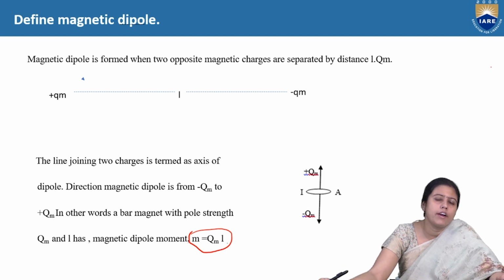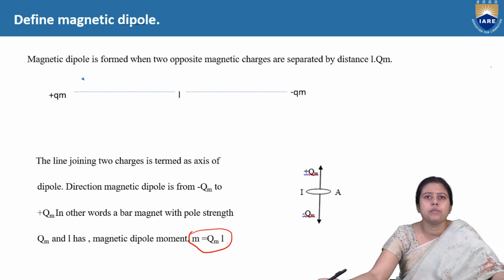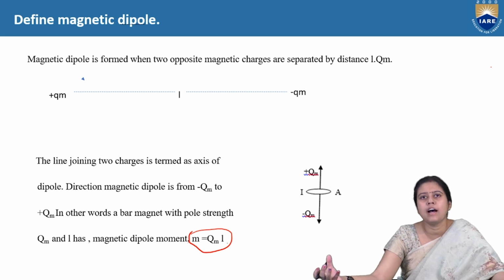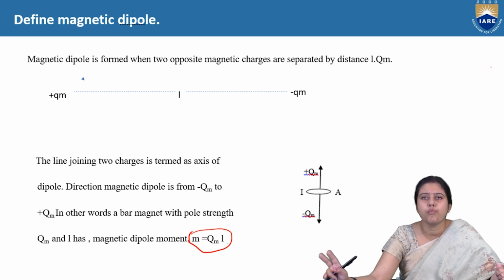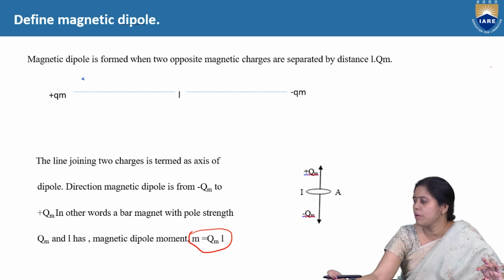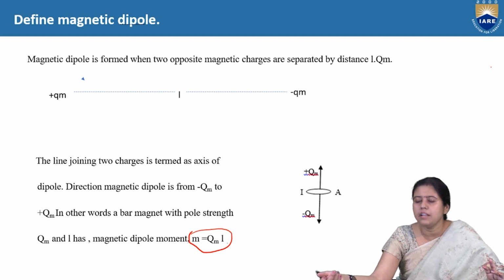Now there is one point: the unit of qm is weber. The charge or the pole strength of a magnet cannot be separately calculated. A magnet always has two poles. So mathematically writing plus qm and minus qm is correct, but we cannot write it as a single pole.